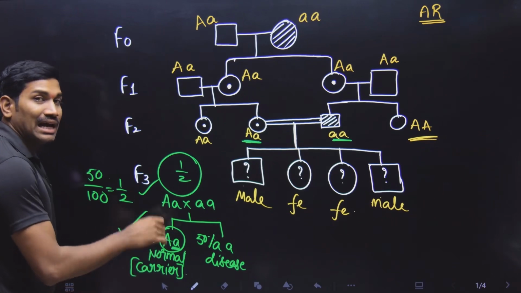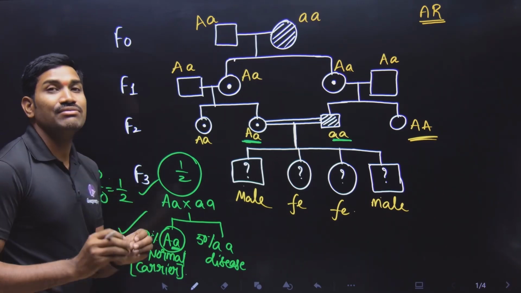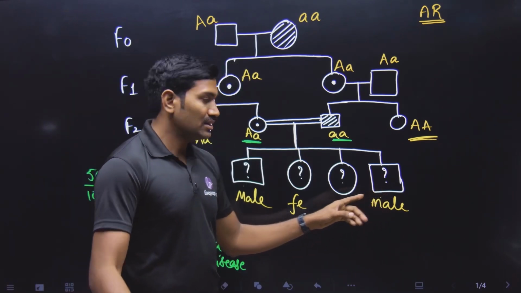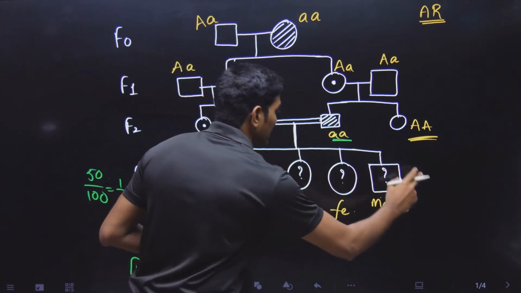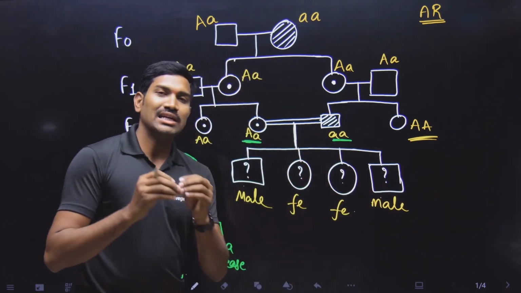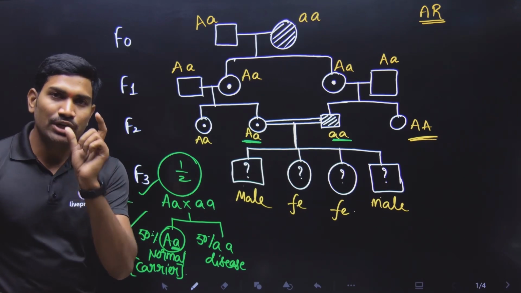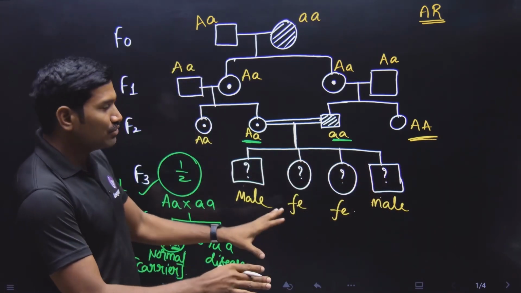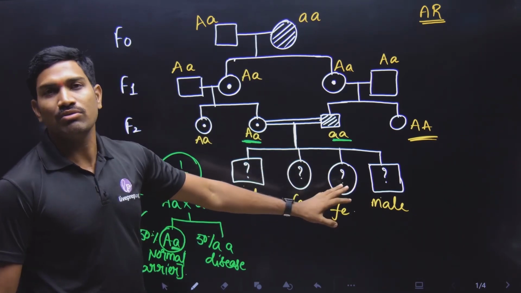Whether it is a male or female, whatever it is, the chance of carrier is 50%. With respect to male, it is 50%. With respect to female, it is 50%. Even for the entire progeny, it is still 50%. So 50% means 1 by 2. That answer 1 by 2 is applicable whether you see individually or combined. Anyhow, 1 by 2 is correct here. There is no doubt here.